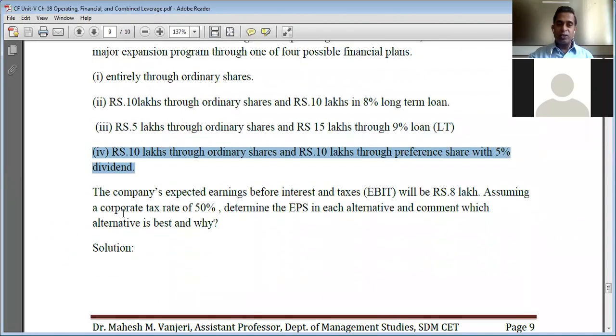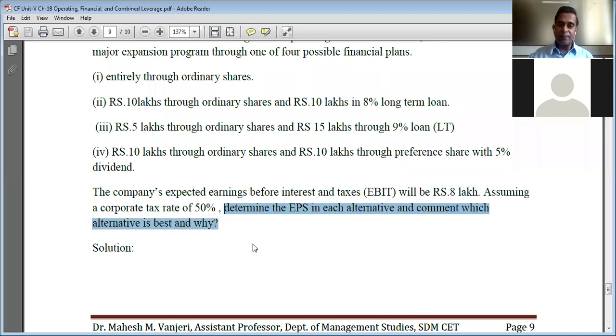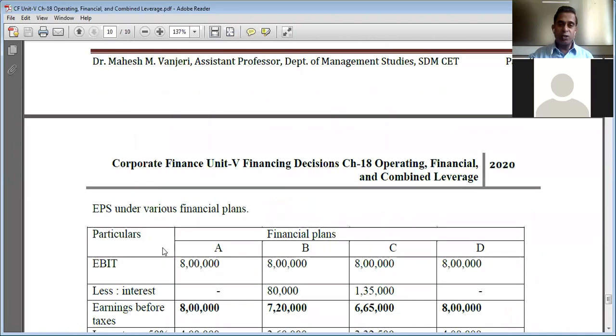Okay, so additional information provided is the company's EBIT is 8 lakh rupees. Corporate tax rate is 50%, and by determining the earning per share in each alternative financing plan, we have to suggest which alternative is best and why. Okay, so we have already started the solution.